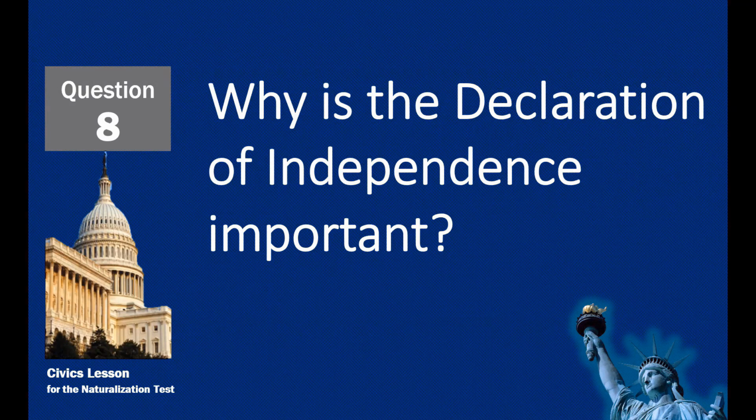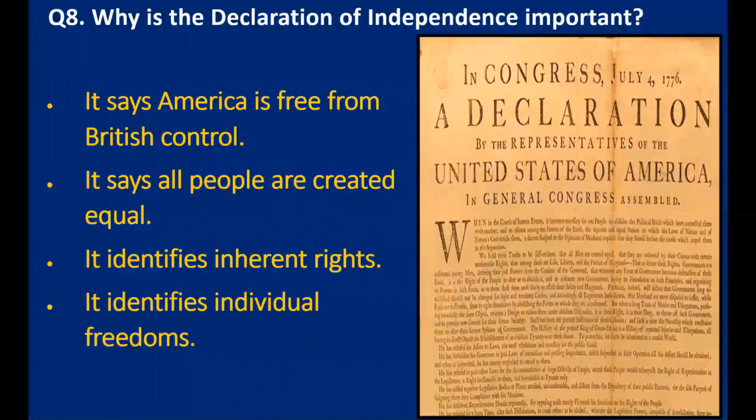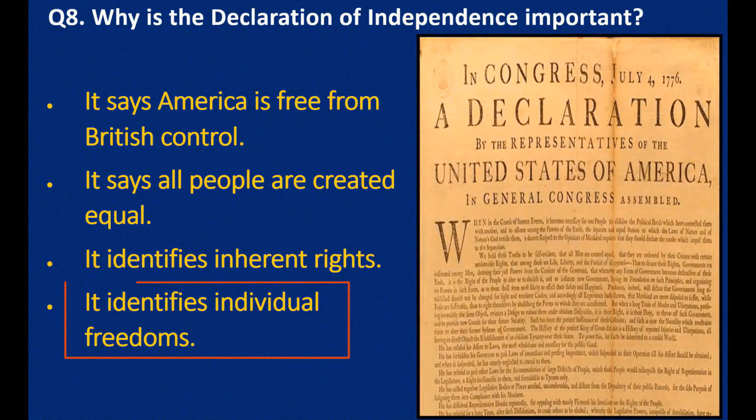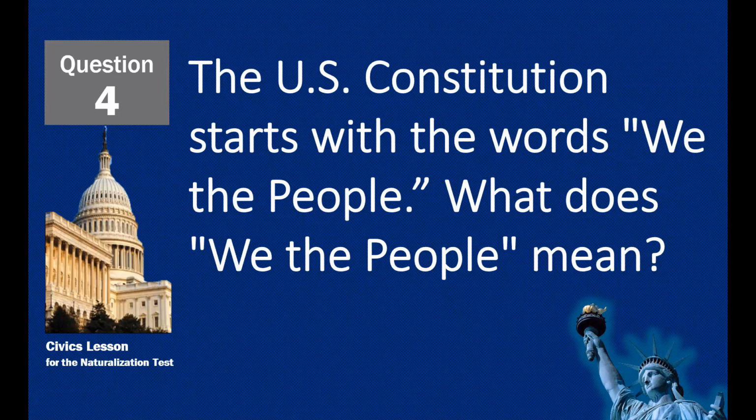Why is the Declaration of Independence important? It identifies individual freedoms. The U.S. Constitution starts with the words, "We the people." What does "we the people" mean?